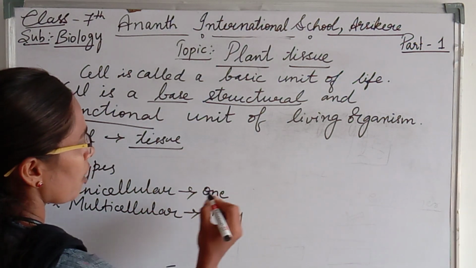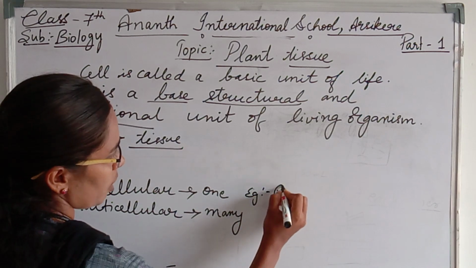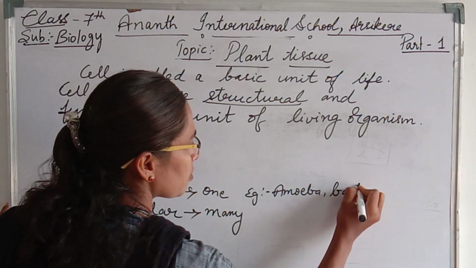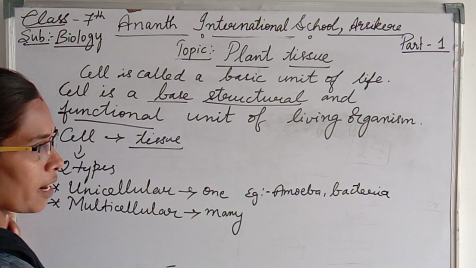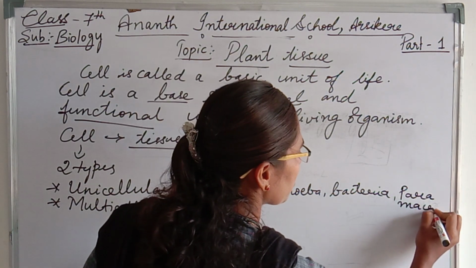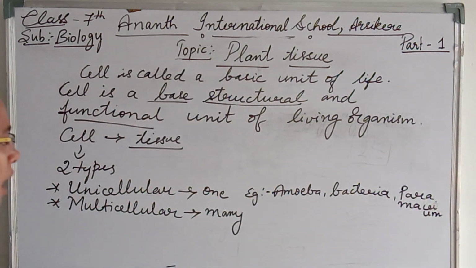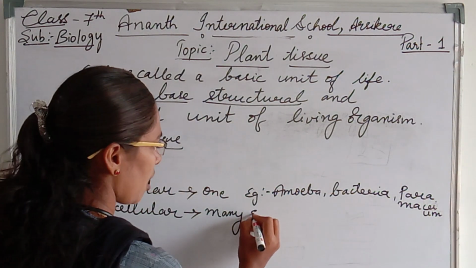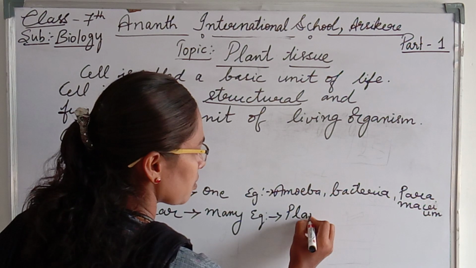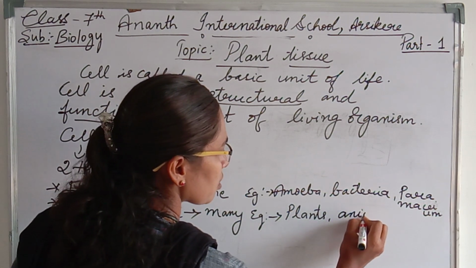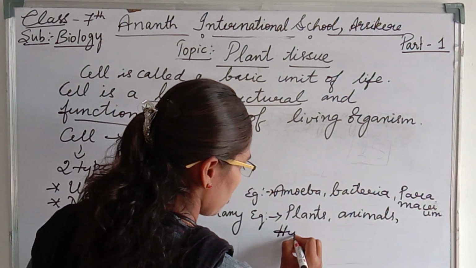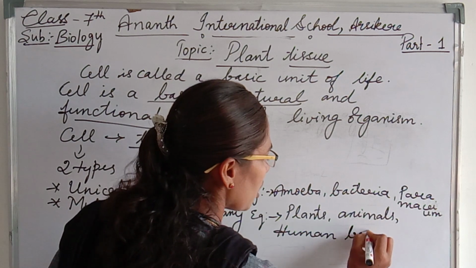Examples of unicellular organisms are amoeba, bacteria and paramecium, etc. Examples of multicellular organisms are plants, animals and human beings.